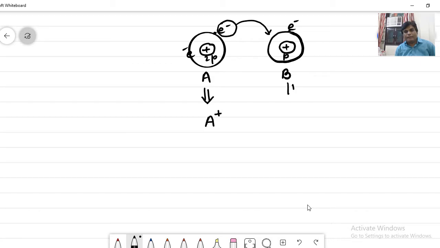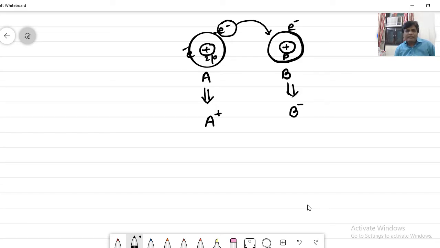Similarly, atom B gets 1 electron, so it has an excess of 1 electronic charge and gets negatively charged.